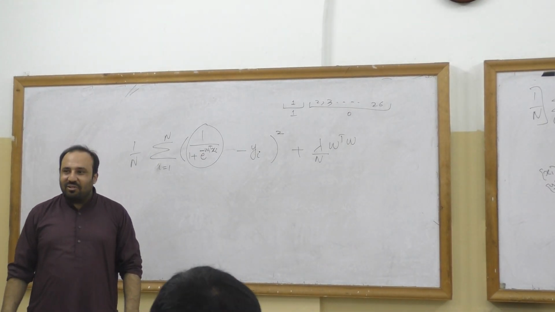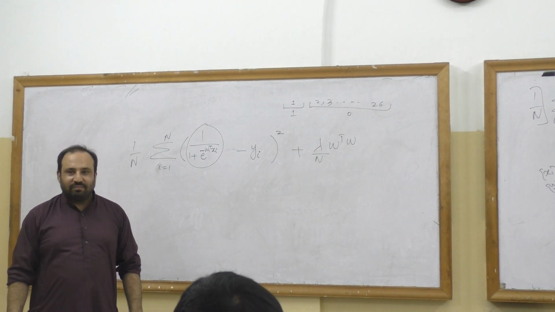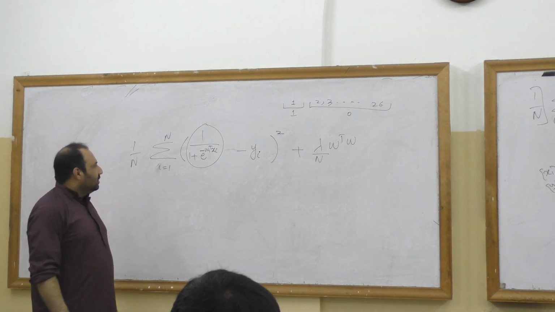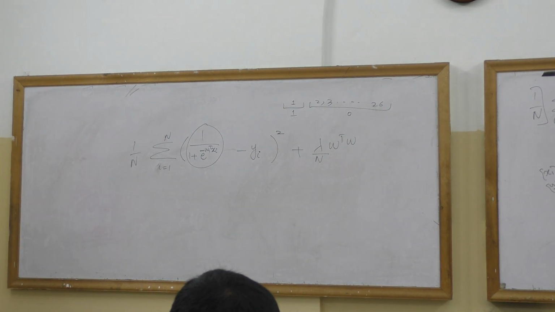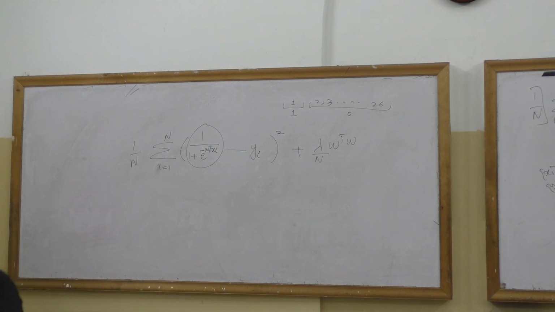This solution comes with a problem. The problem is this function is not convex.